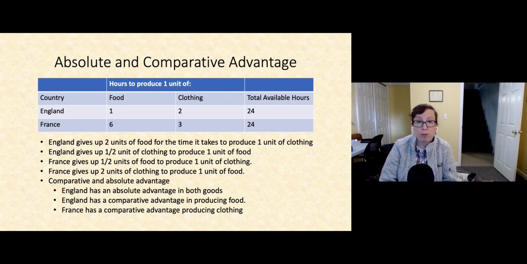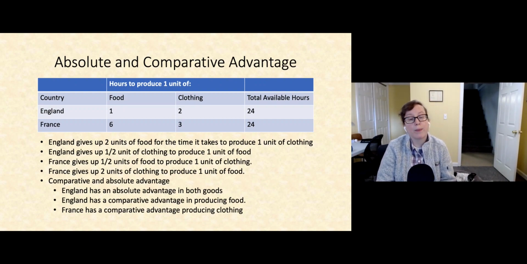of clothing. In those 2 hours, England could have instead produced 2 whole units of food. Thus, England gives up 2 units of food for the time it takes to produce 1 unit of clothing. And it gives up a half unit of clothing in the time it takes to produce 1 unit of food. Similarly, France gives up a half unit of food to produce 1 unit of clothing, and 2 units of clothing to produce 1 unit of food.